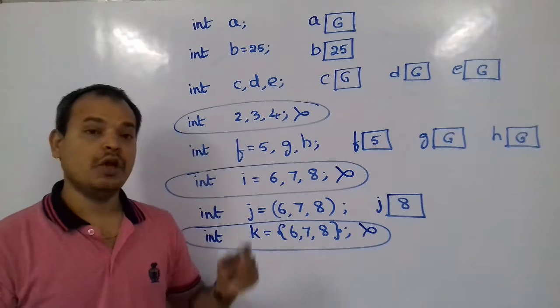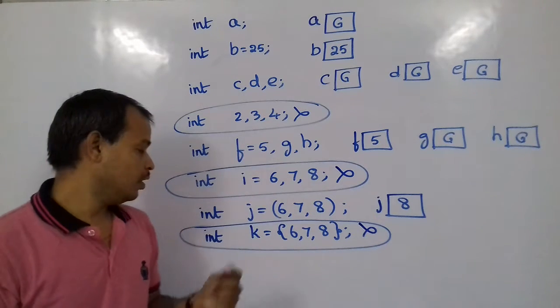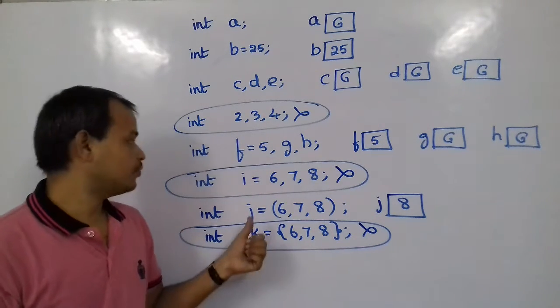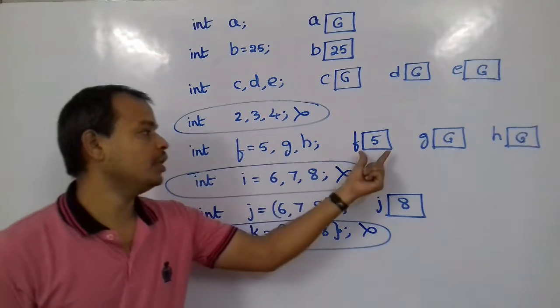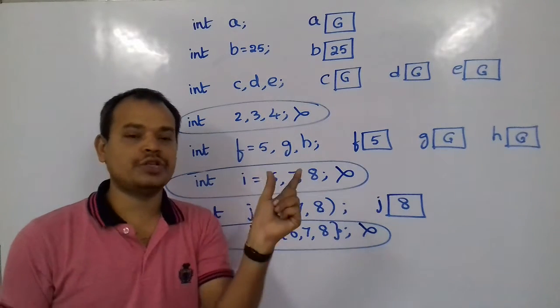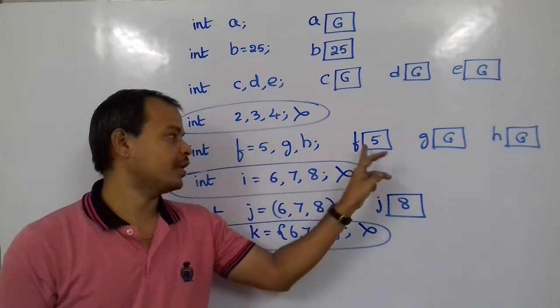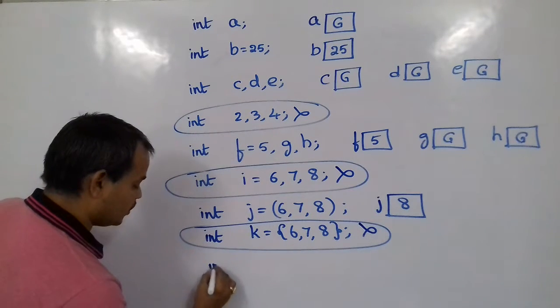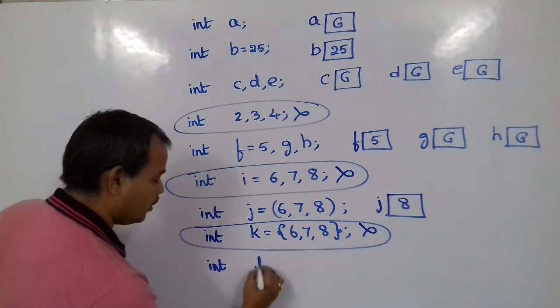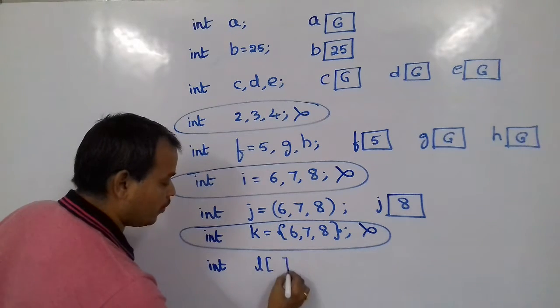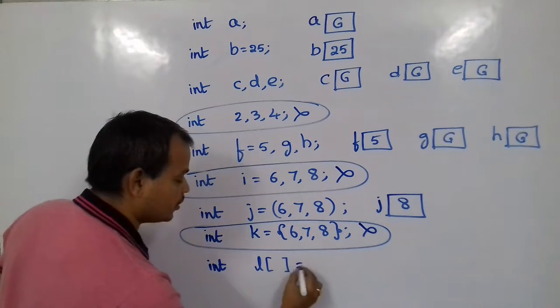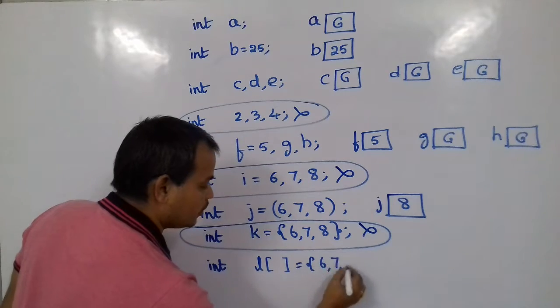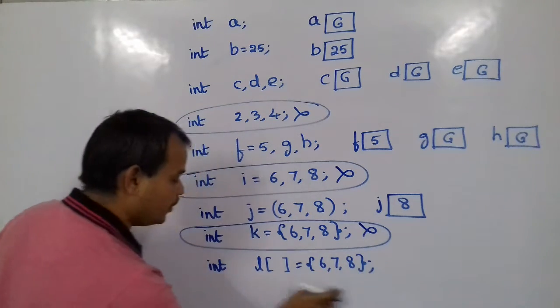Then what we should do is provide something so that the variable can hold more. Whenever you are creating a normal variable, only one location, meaning a location to store one value, will be allocated in memory. So if you do something like this, suppose int L, you just use a square bracket set, and inside it 6, 7, 8. With this, what happens?